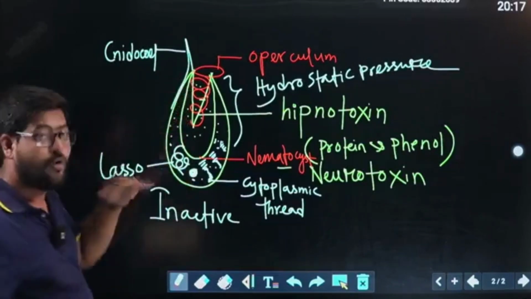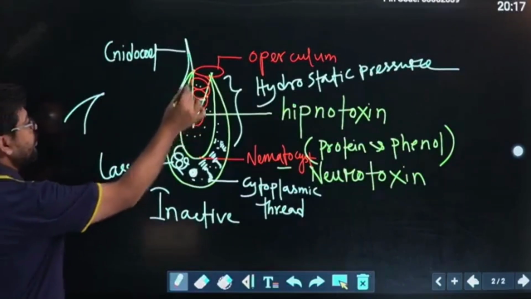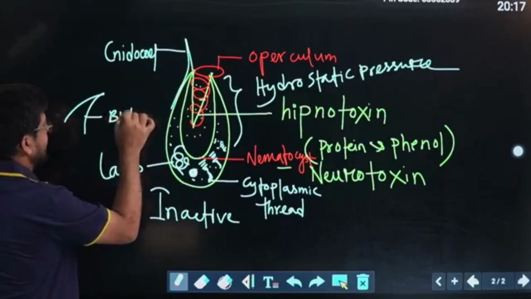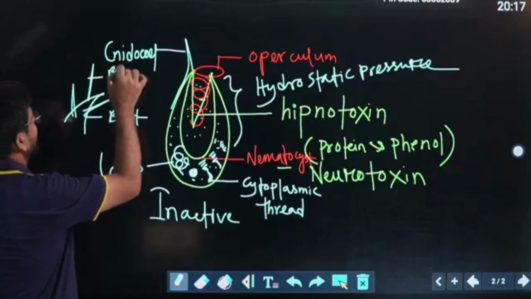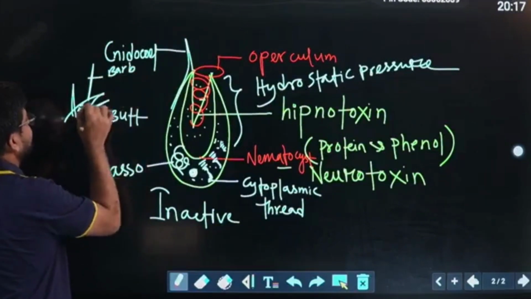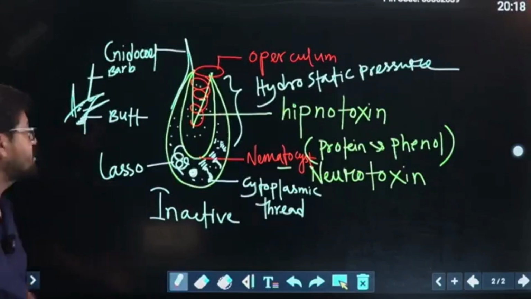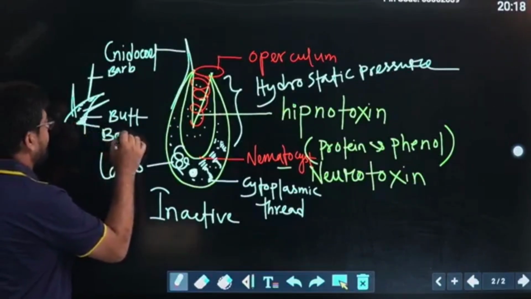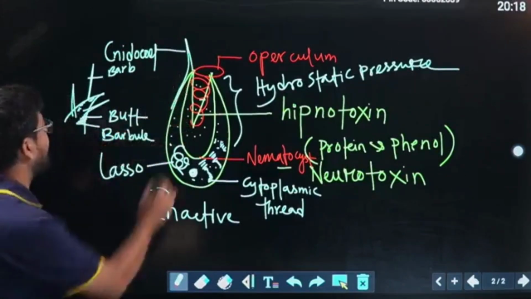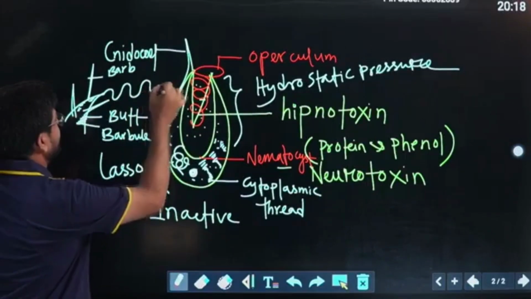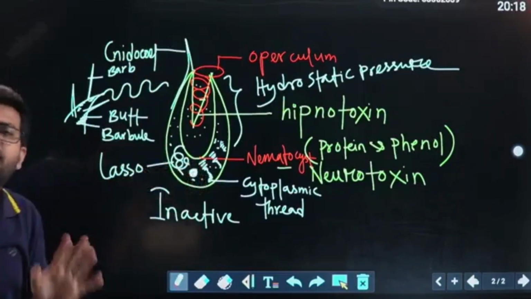The structure, how it appears, I am showing here. This is the bud, and it contains three long spines. You can say it is the bulb. There are a lot of very small spines arranged in three rows; you can say these are barbules. All of these ornament this structure. Finally, the red one is the thread, and as it is connected with the nematocyst, you can say it is the nematocyst thread.